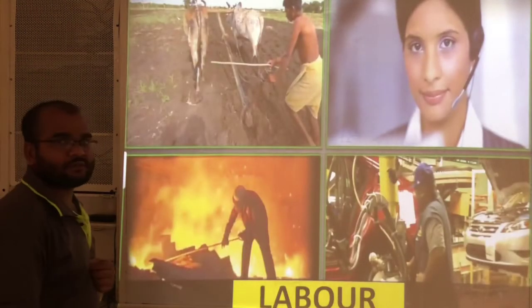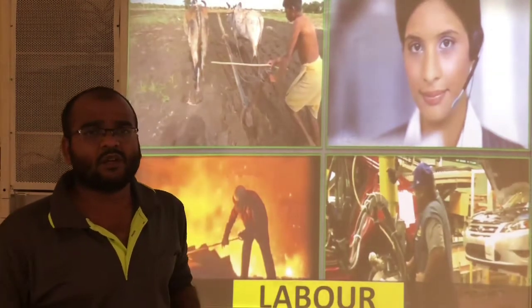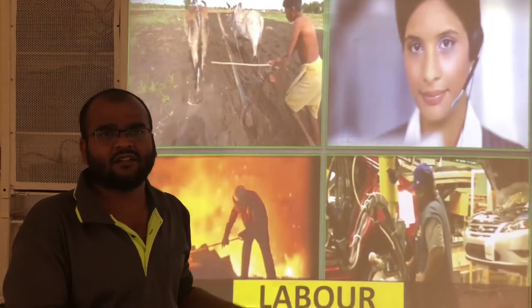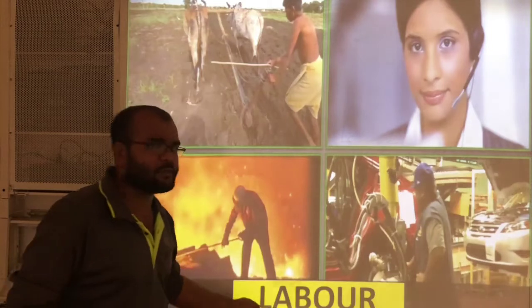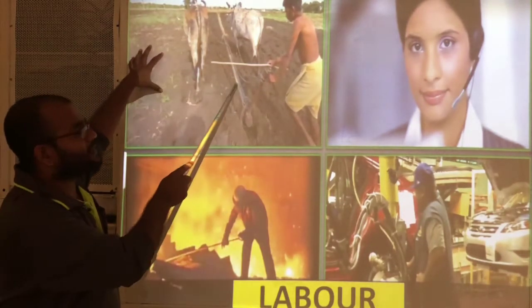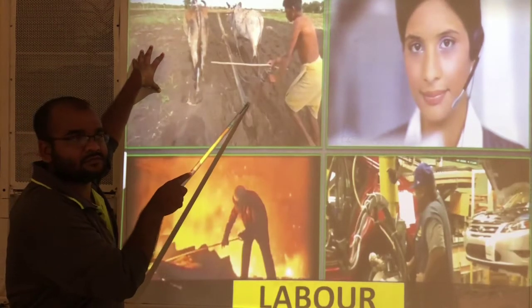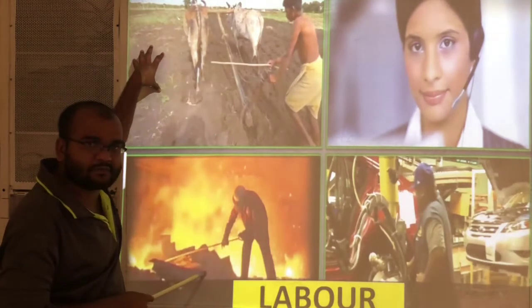Next, labor. Labor means workers who will work in industries, factories or agriculture fields. The workers are called laborers. Observe this. One person is working in the field of agriculture. Here he is working in a factory.